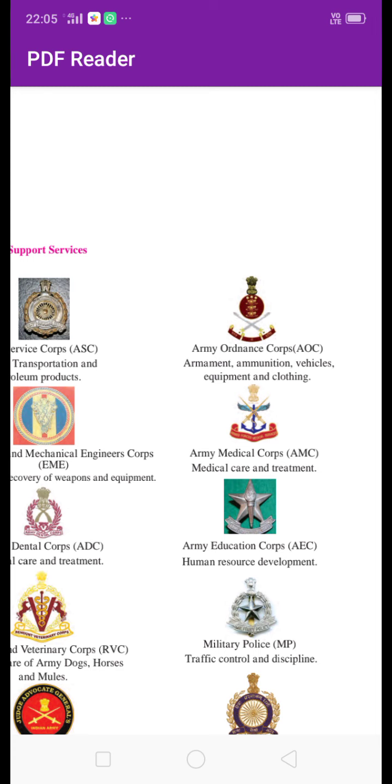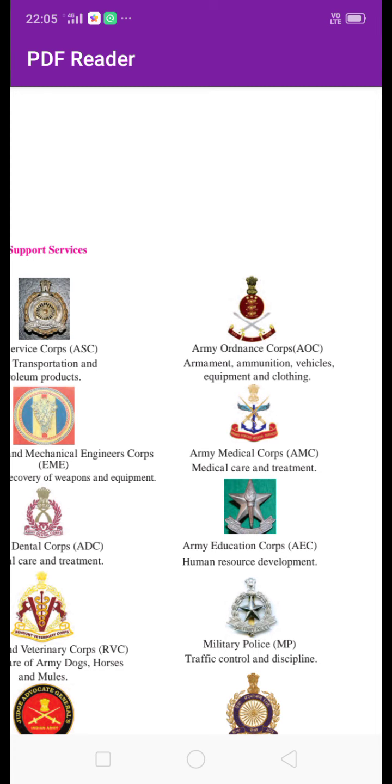Then next is Army Education Corps, AEC. It is the human resource development: if there is a need for training for the soldiers, or education for the soldiers' children. That is the Army Education Corps.